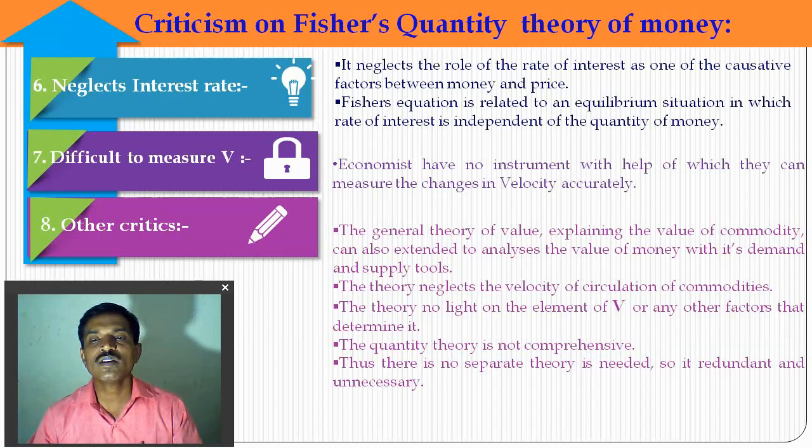The theory neglects the velocity of circulation of commodities. Commodities also circulate in the economy, from first to second, second to third. This is a neglect in the theory. The theory throws no light on the element of V, meaning the velocity of money, or any other factor that determines it, how the velocity of money is decided. The quantity theory is not a comprehensive theory. It explains only a few things, not a comprehensive theory, according to economists.